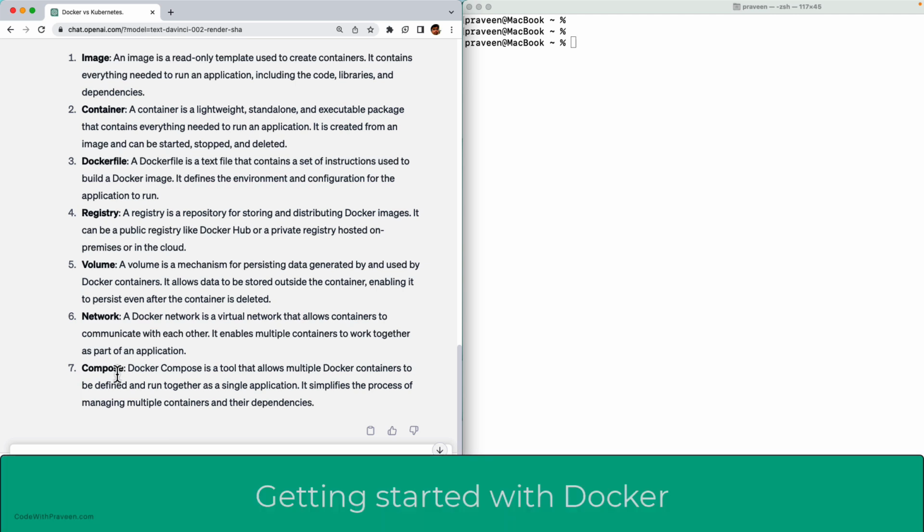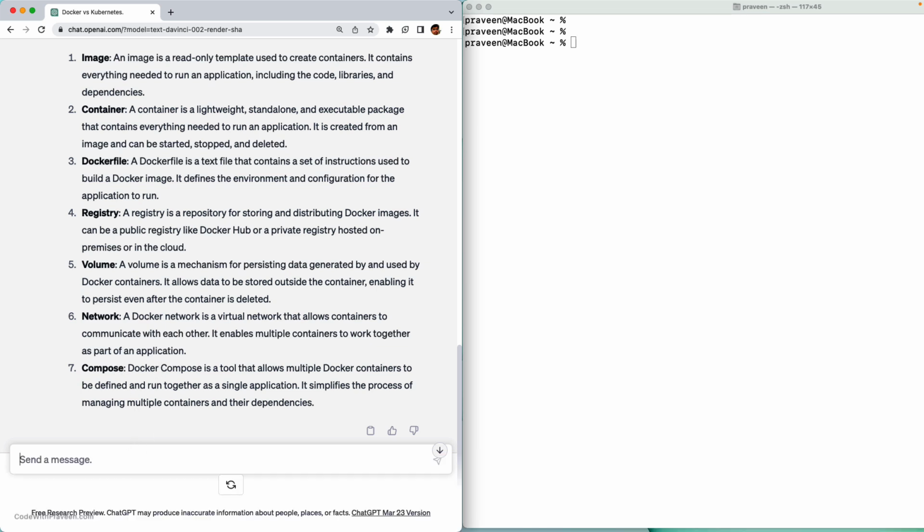Next, let's say I'm okay with the basics. I want to get started with Docker. Let's see what I can do. How do I get started? Okay, let me throw the same question to it. How do I get started? I'm okay with the basics now.